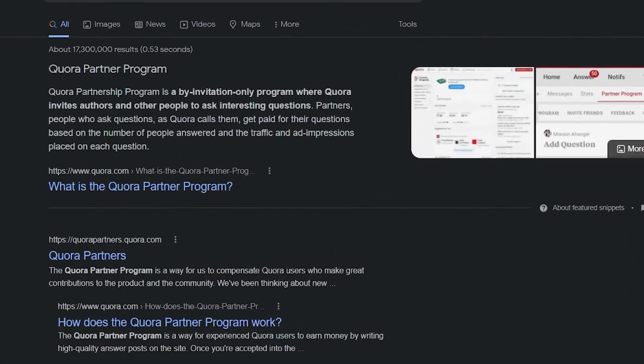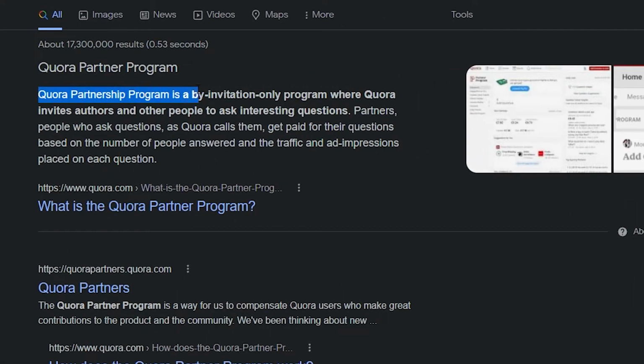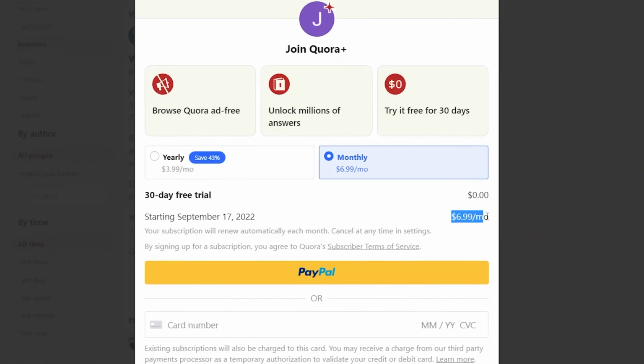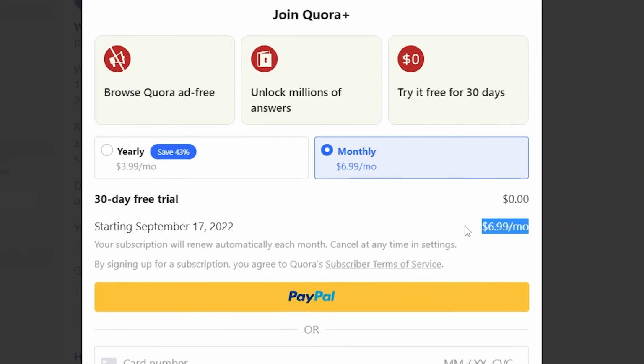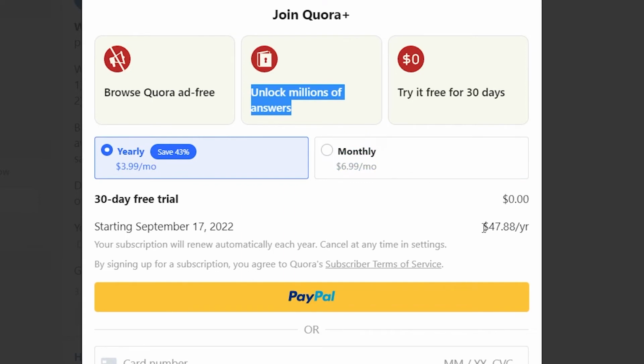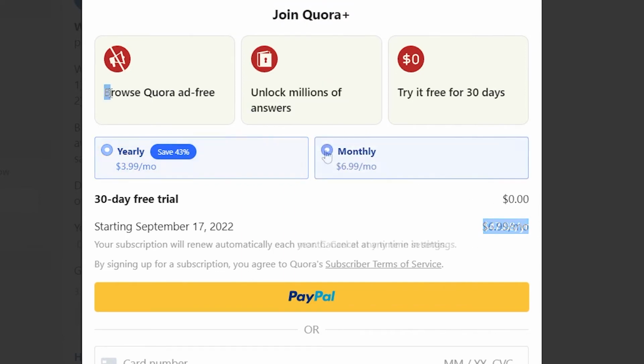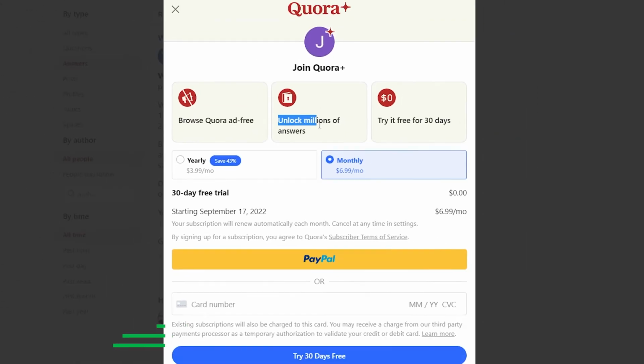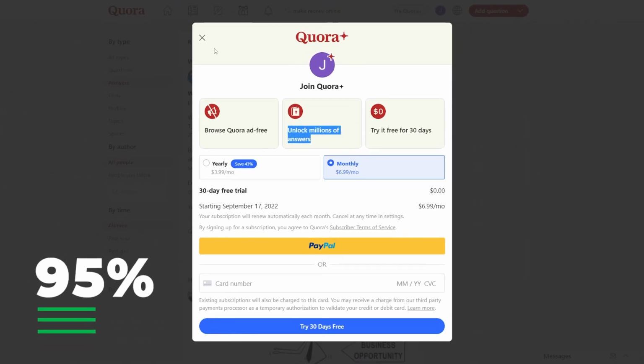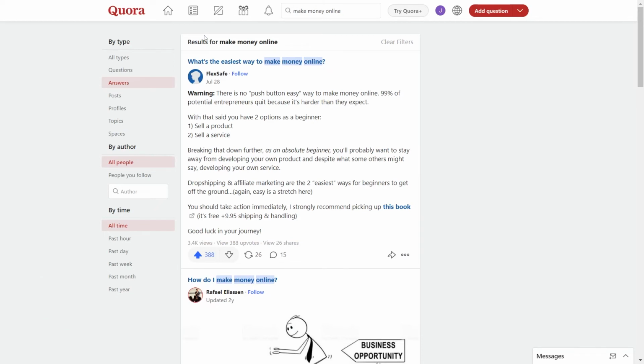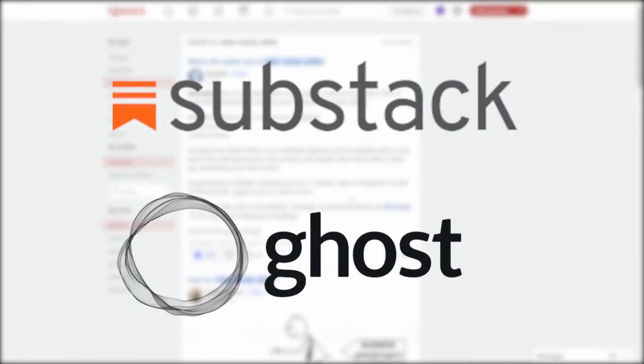In the year 2021, Quora announced a program to begin allowing its users to earn money from their content. With Quora Premium, every user agrees to pay a $5 per month subscription or a $50 one-time payment for a whole year to access such paid content. This subscription money is then allocated and 95% of it is distributed among the content creators. This subscription service will exist in parallel to the existing free question answers and other content, with a business model similar to its competitors like Substack and Ghost.